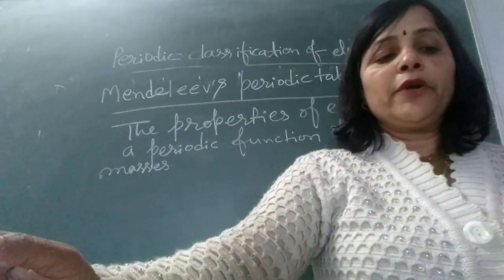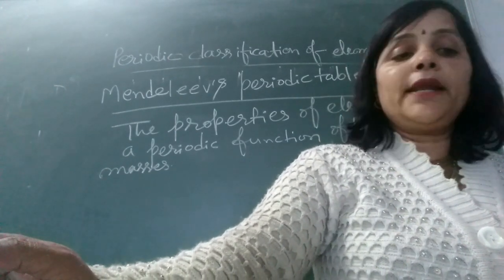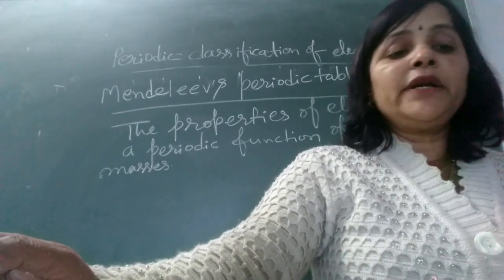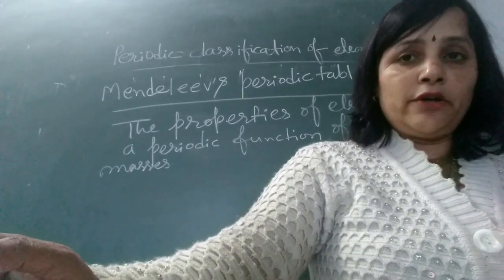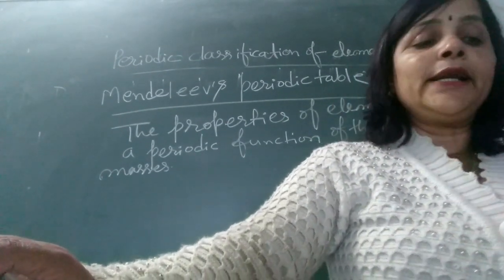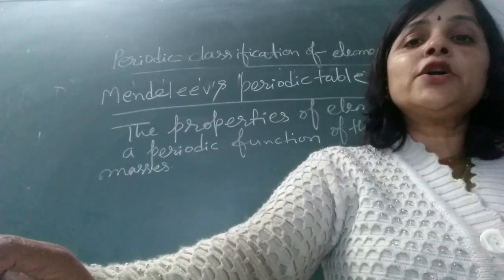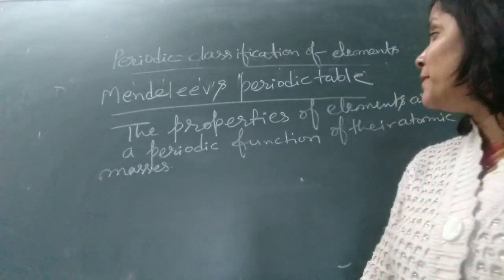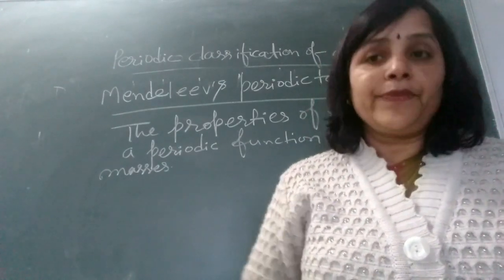Now the Mendeleev periodic table. Mendeleev found that when elements are arranged in order of increasing atomic masses, elements with similar properties occur at regular intervals. On that finding, the Mendeleev periodic law states that the properties of elements are a periodic function of their atomic masses.